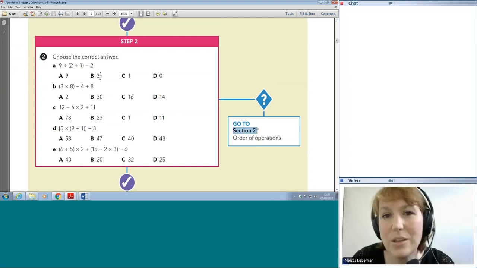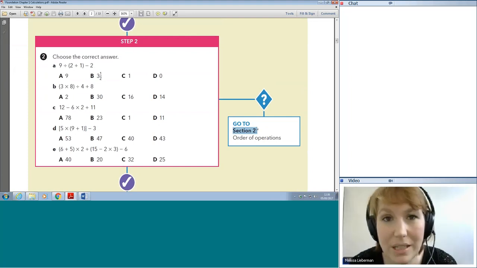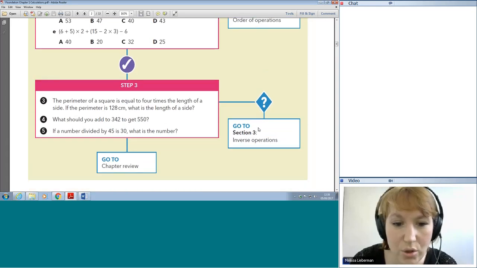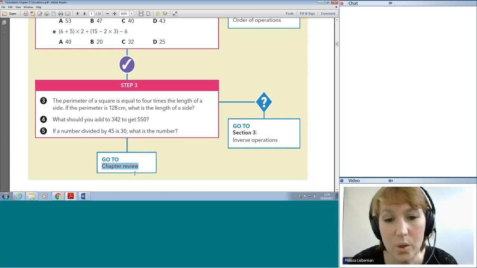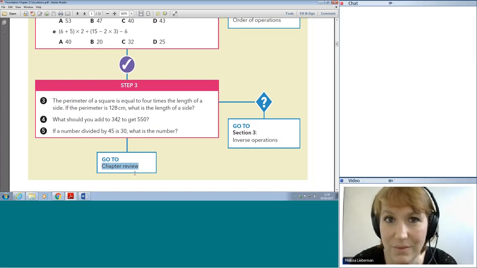So in this way you can see what point you're at. If you can already answer all of these questions quite easily, then you don't need to do section 2. If you can answer these questions in step 3 quite easily, then you can just go straight to the chapter review. So if you've studied GCSE Maths quite recently, or if you're planning to sit higher tier and a lot of the things in the foundation tier book are things you've done before and you're confident with, then you can skip all of the sections and go straight to the chapter review. So that's what that launch pad is for. It's to assess what you might already know and what bits you could potentially leave out or not spend too much time on. The chapter review at the end of each chapter just gives you some revision questions that cover the whole of the chapter.